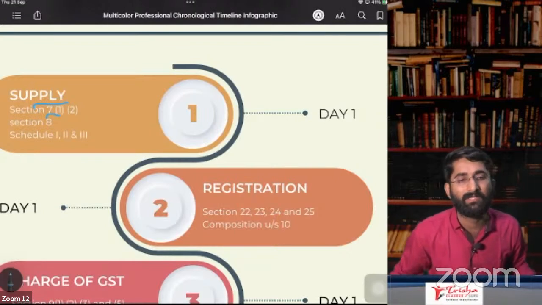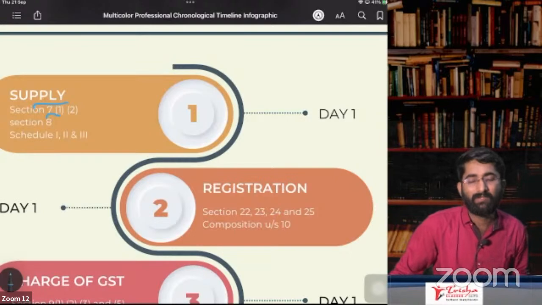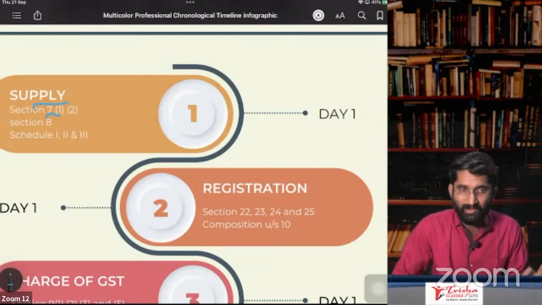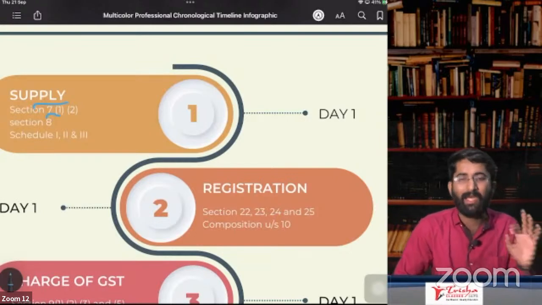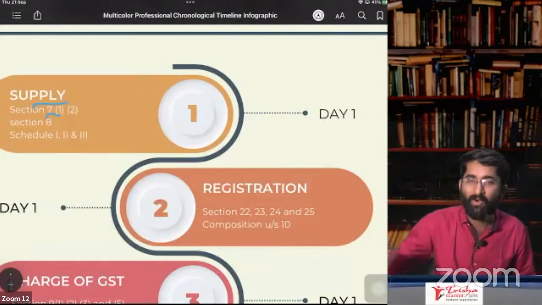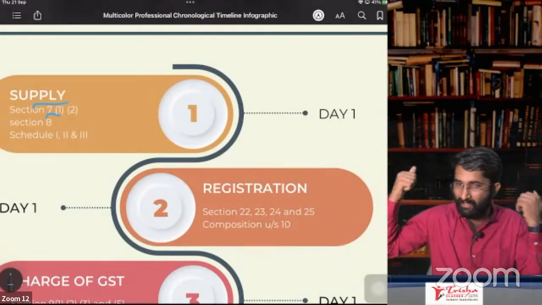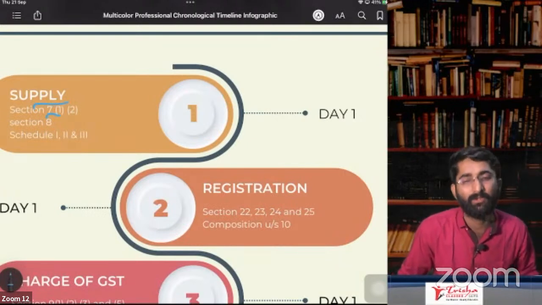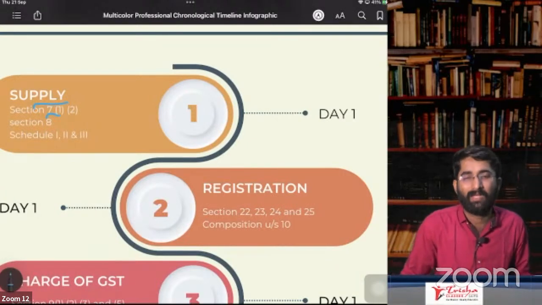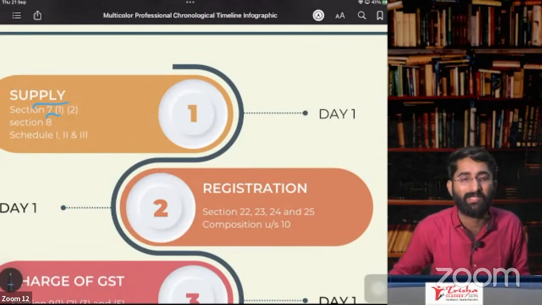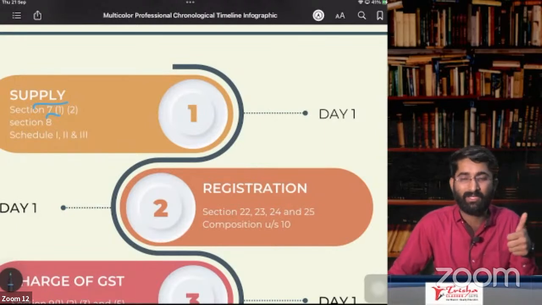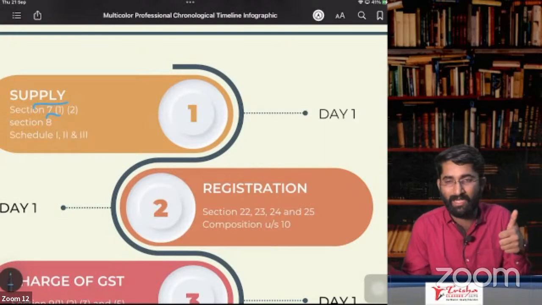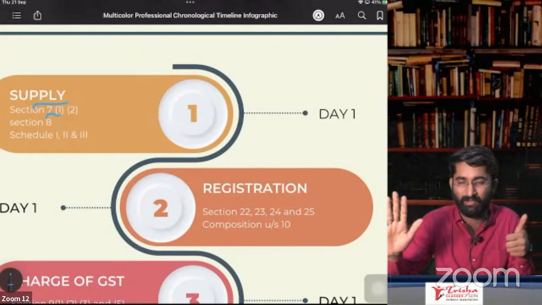Now section number 7, subsection 2. Any activities which are done by the government on the recommendation of the council and by the GST notifications. So all these activities done by the government, it is neither supply of goods nor supply of service. And the important one is schedule 3, negative list. In case of negative list, we discussed that glance best friend. G for government persons, MLA, MPs, if they are doing any activities, that is neither supply of service nor supply of goods.